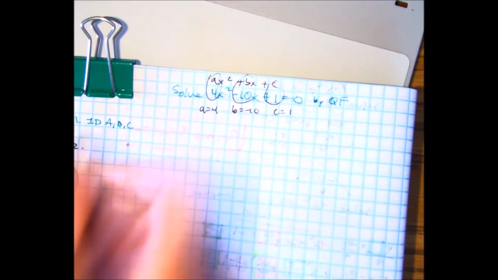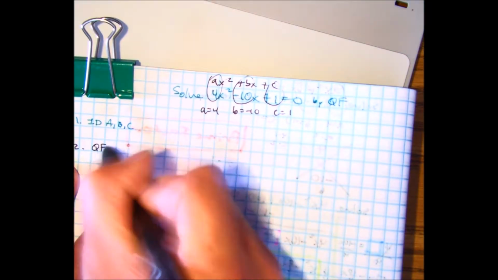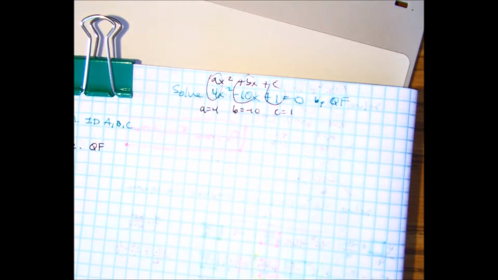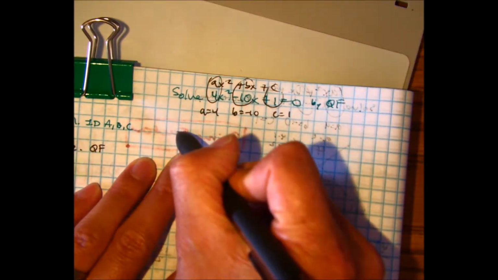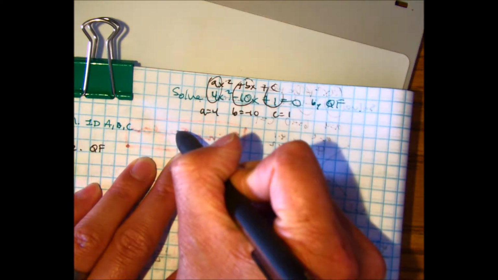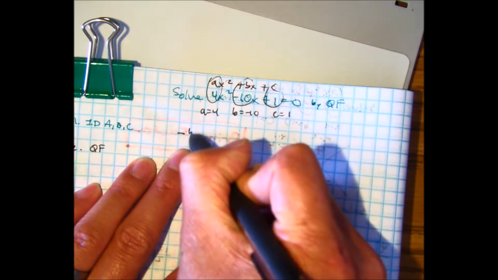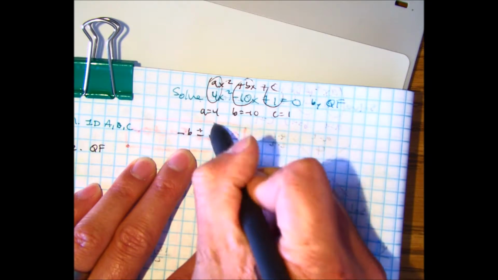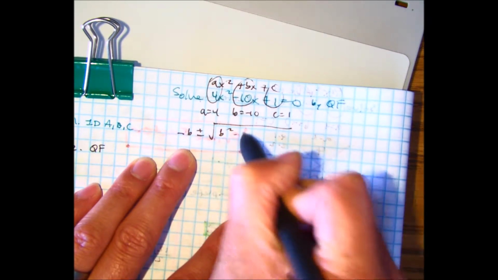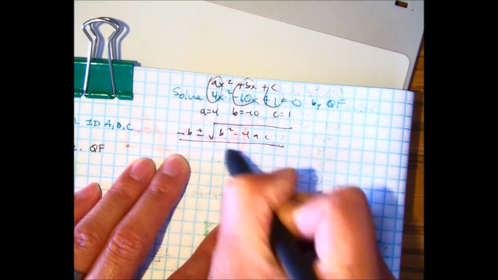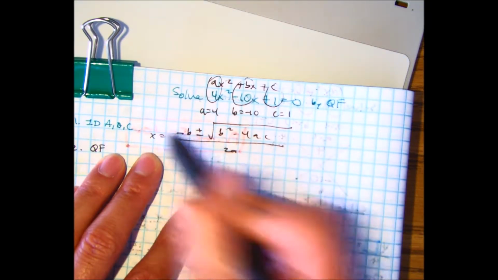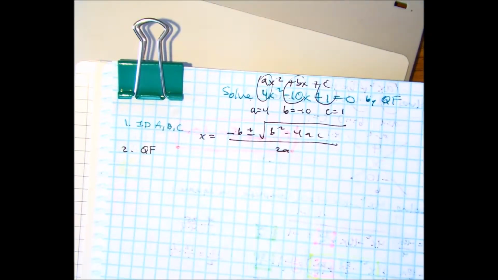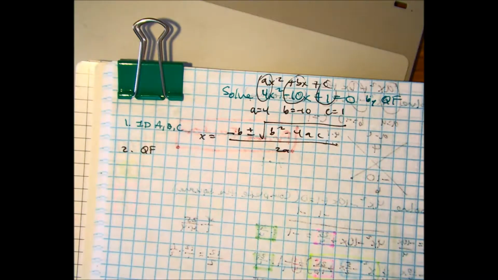Second thing, write down the quadratic formula every single time. Write down the formula every single time. Manal, give us the quadratic formula. Negative b plus minus square root of b squared minus 4ac divided by 2a. And don't forget that the quadratic formula helps us solve for the variable x. So bright. Thank you, Manal.